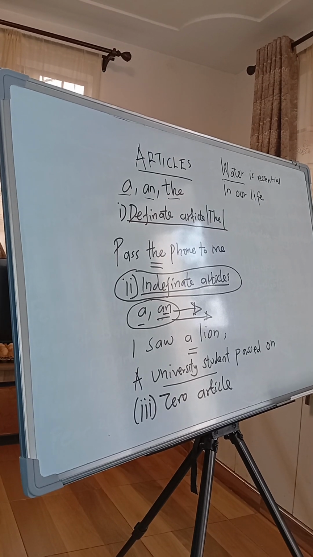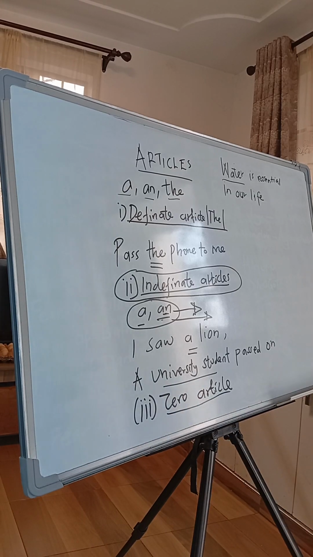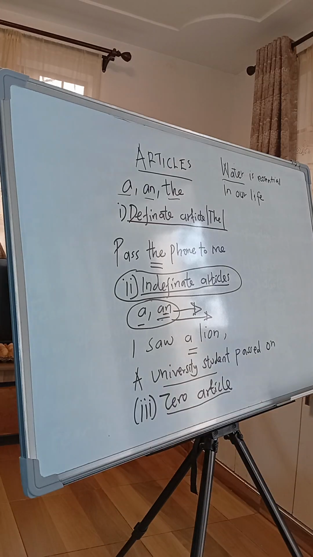And sometimes we don't use articles when mentioning some proper nouns. For example, you can say, he speaks Swahili language. By doing so, you are not mentioning any article. She speaks good Chinese. So by doing so, at least you have not used any article.